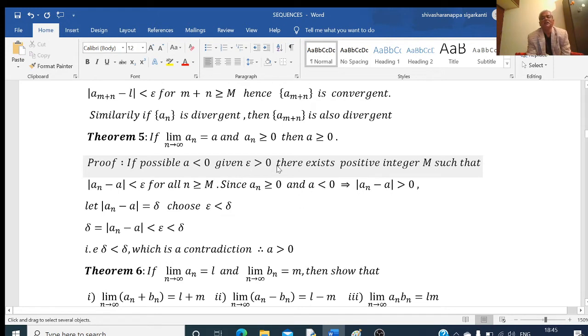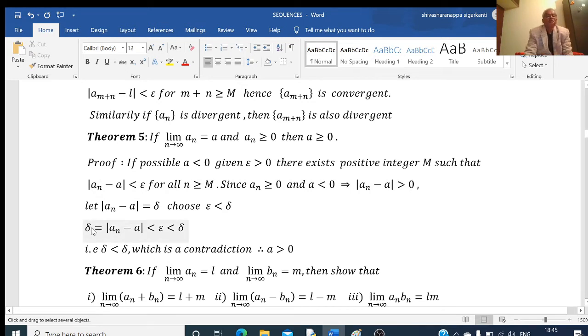Now, given epsilon greater than 0, there exists a positive integer m such that |a_n minus a| is less than epsilon. This is true for all n greater than or equal to m. This is by the definition of the limit. Now here, since a_n is greater than or equal to 0 is given, and a is less than 0. So if a is less than 0, then what happens here? This is positive here. And this a is less than 0 as I have considered. Minus of that negative term becomes a positive quantity. Therefore, this is a positive quantity. This is greater than 0.